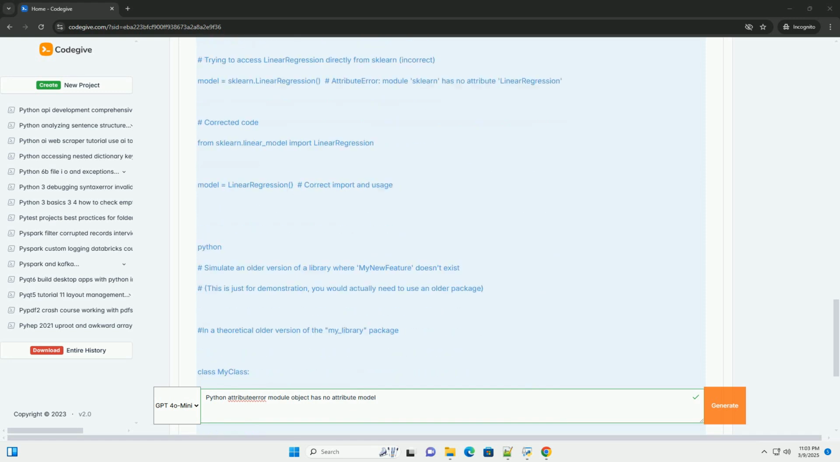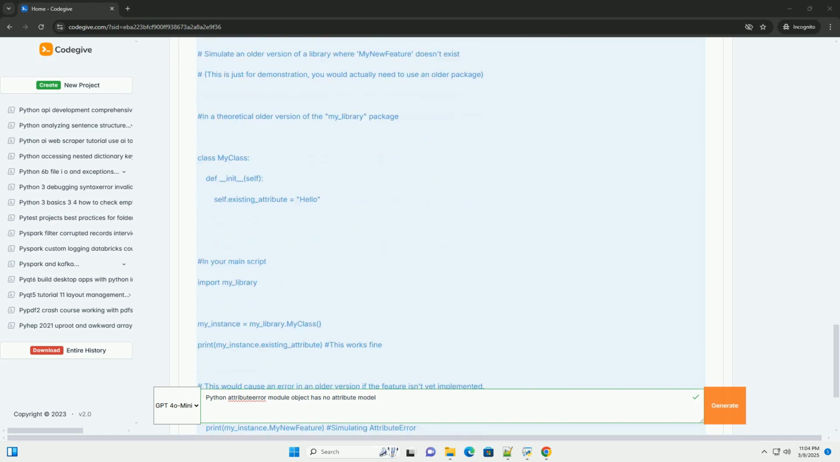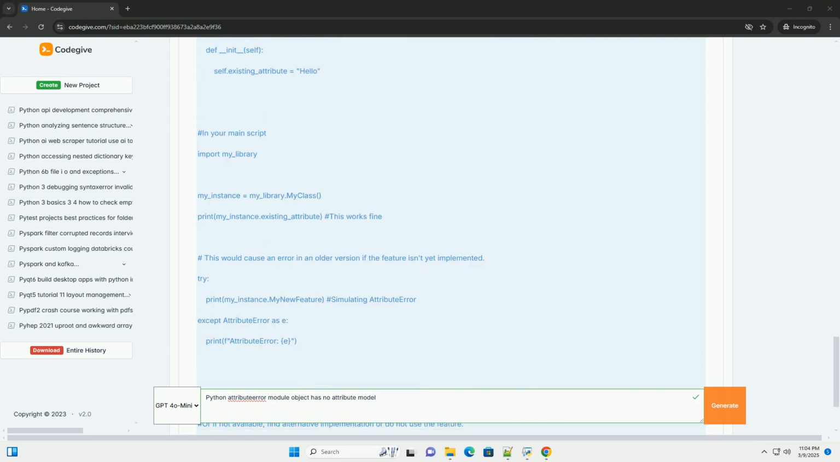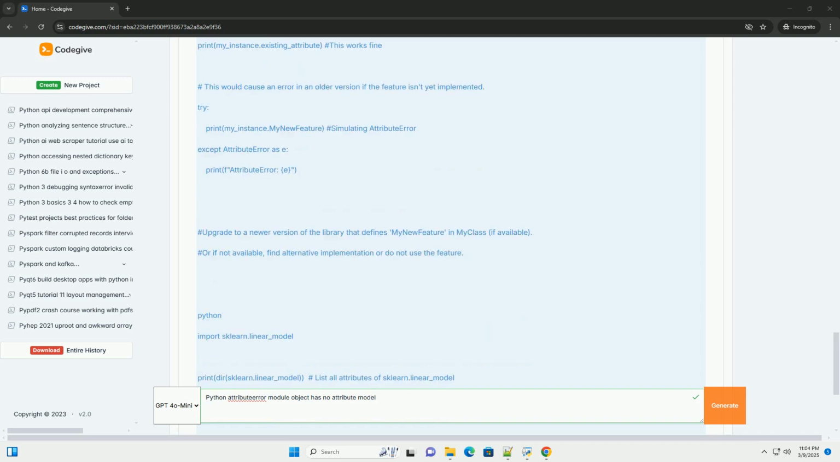Let's break down the error, its causes, how to troubleshoot it, and provide code examples to illustrate the concepts. 1. Understanding the error message. AttributeError: this is a built-in Python exception that's raised when you try to access an attribute of an object, which could be a module, class instance, or other object, that doesn't exist.